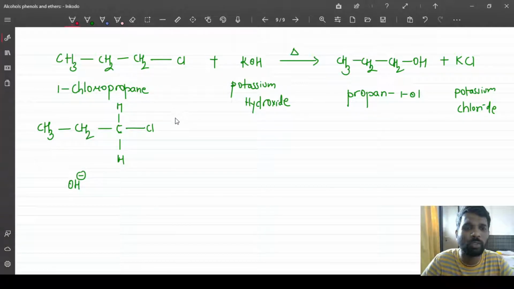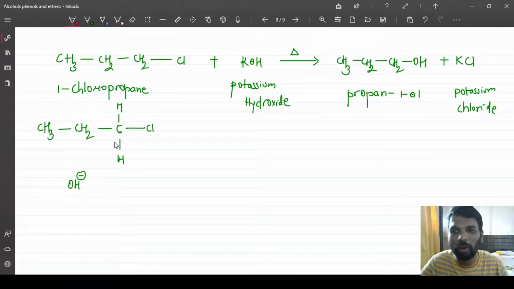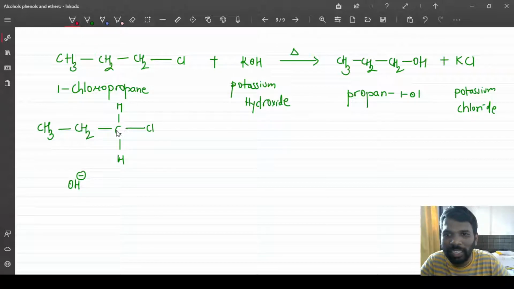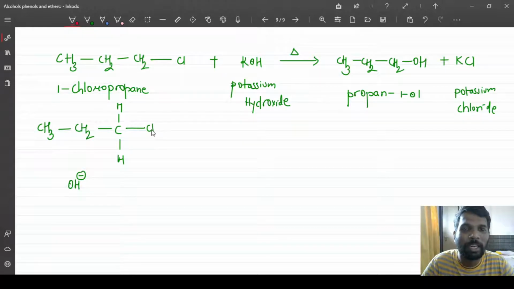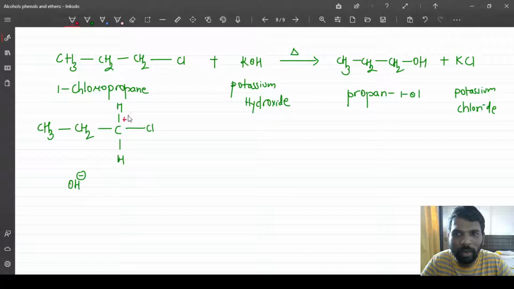This will attack the carbon, which is electron deficient, because this carbon is attached to a halide, which is electronegative in nature. Electronegativity is the tendency of an element to attract a shared pair of electrons towards itself. So this electronegative element makes this carbon electron deficient, and the halide becomes negative. This carbon is more positive compared to the other carbon, so obviously donation will take place here, meaning it is going to form a new bond.